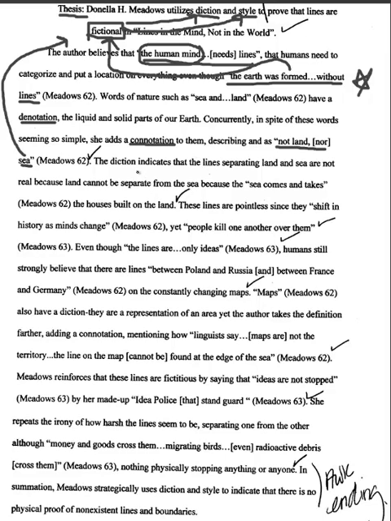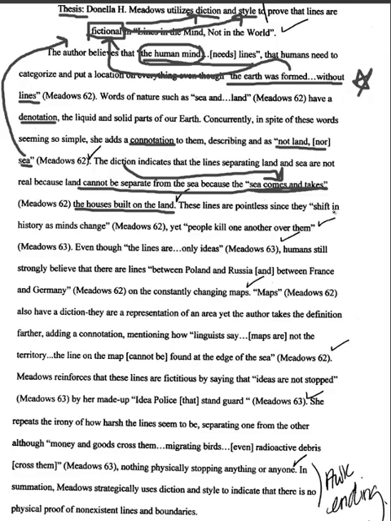In addition, the diction indicates that the lines separating land and sea are not real, because land cannot be separated from sea, because the sea comes and takes the houses built on the land. So again, diction meaning the words themselves. So she chose the embedded quotation of sea comes and takes the houses built on the land. So there's no line there between sea and land based on the idea that the sea comes and takes it.